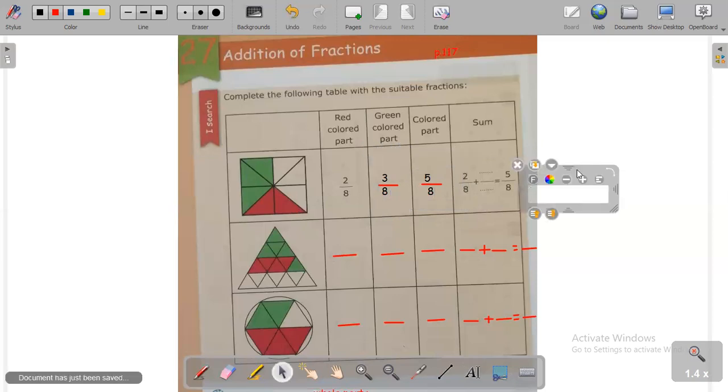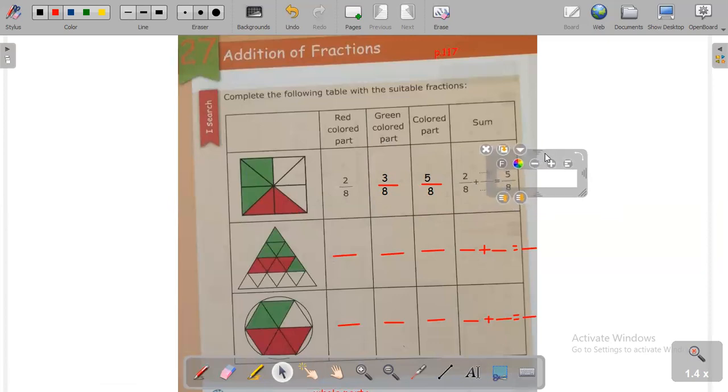Now let's see the sum. The sum of these two colored parts, the sum of the green part and the red part. The red part is 2/8. The green part is 3/8. So 2/8 plus 3/8 is equal to 5/8.